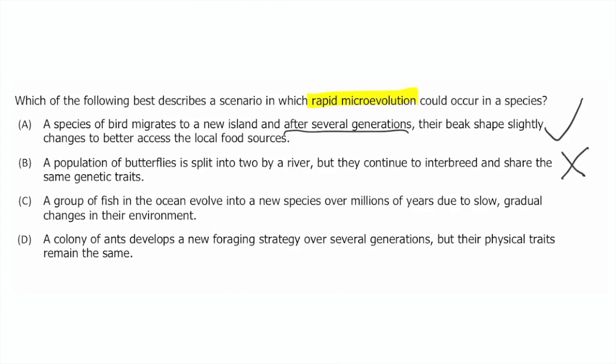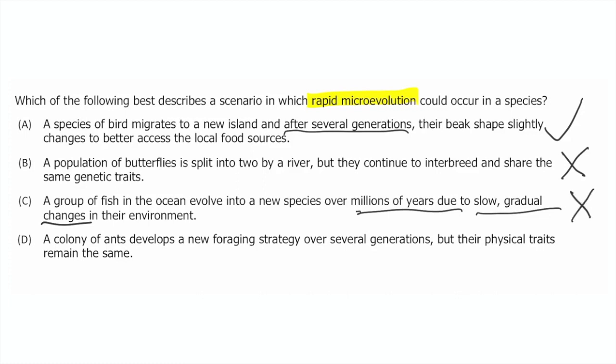C, a group of fish in the ocean evolved into a new species over millions of years due to slow, gradual changes in their environment. Now, this answer choice is definitely talking about evolution. It's definitely talking about a change over time. But what is the time frame? Millions of years. And it's even telling us again, it's slow and gradual changes in their environment that are causing slow and gradual changes in this population of fish. So this is more so macroevolution, where we're seeing a speciation event happen. And it's not rapid because it's over millions of years.